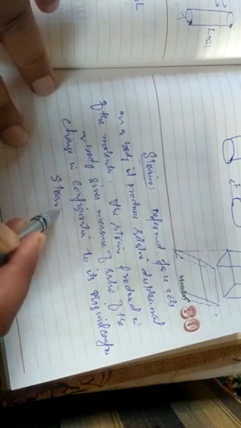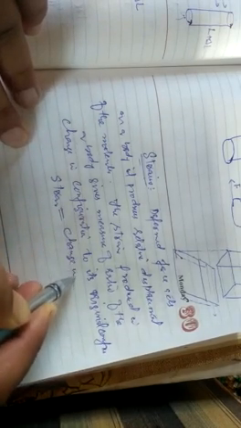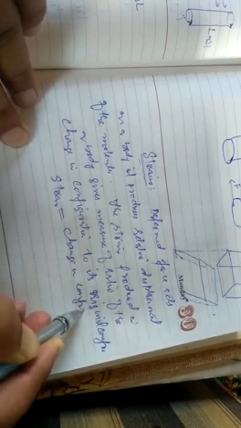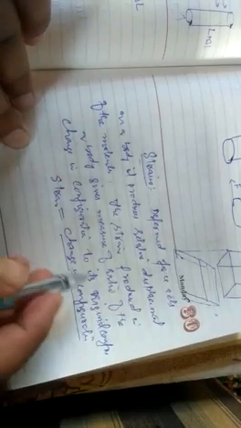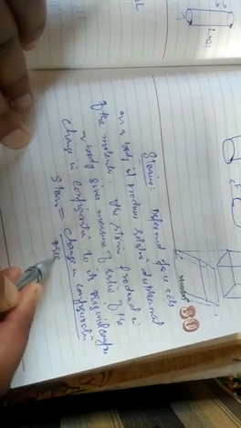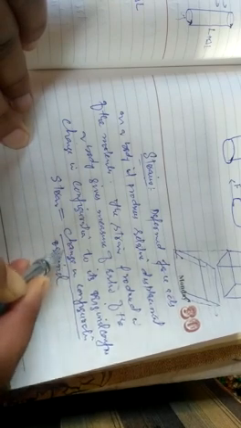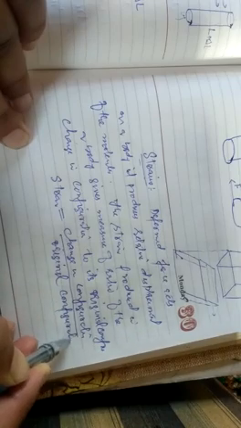So strain can be defined as strain equals change in configuration divided by original configuration. So this is how we can define strain.